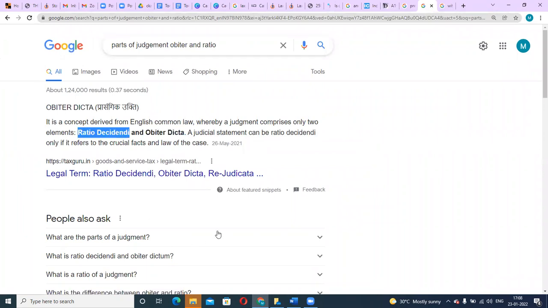Obiter dicta is also very important, but it doesn't have this precedent value. In terms of precedent, it's not that relevant. Otherwise, we can say that the Supreme Court was of this view and mention such things.